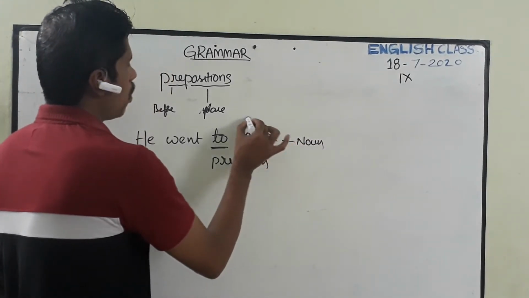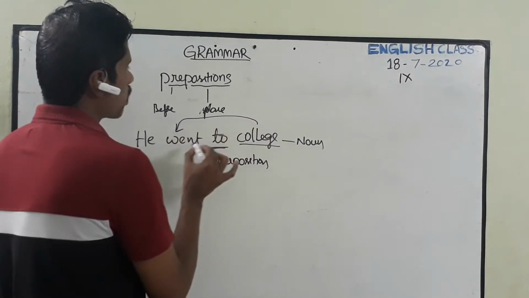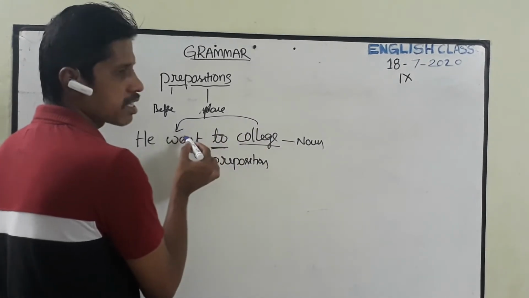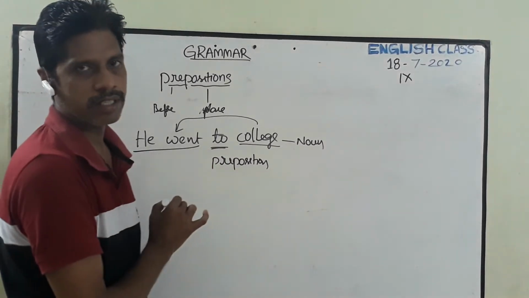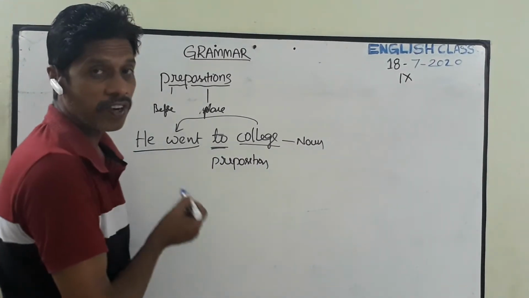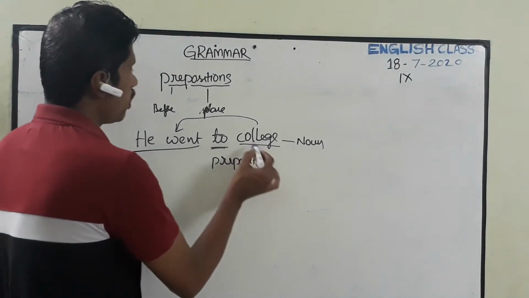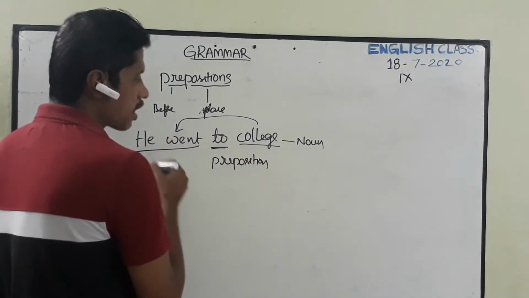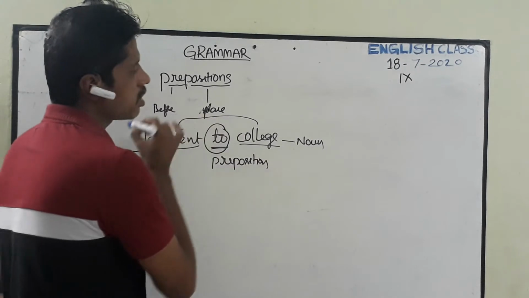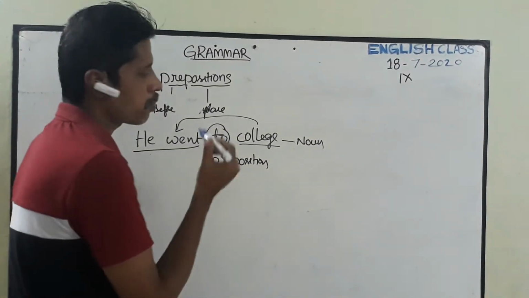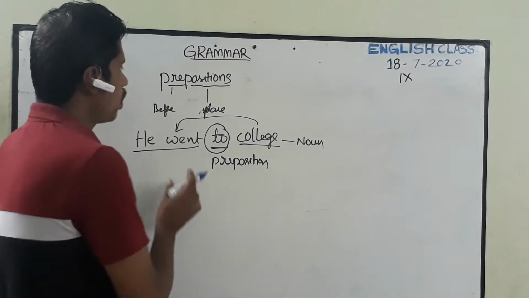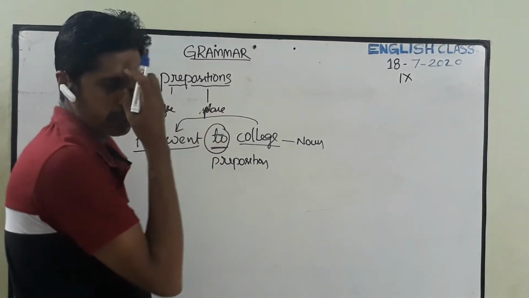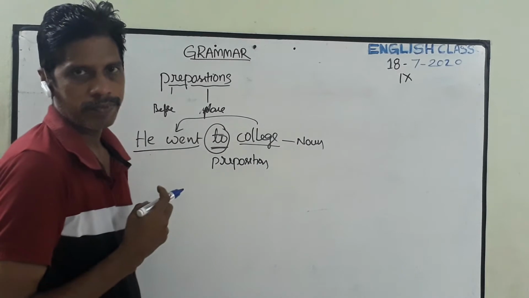So this noun, it shows the relation or it indicates the relation, the remaining part of the sentence, the remaining part of the phrase. So here the noun and the phrase, it connects by a word. This is to, it is a preposition.